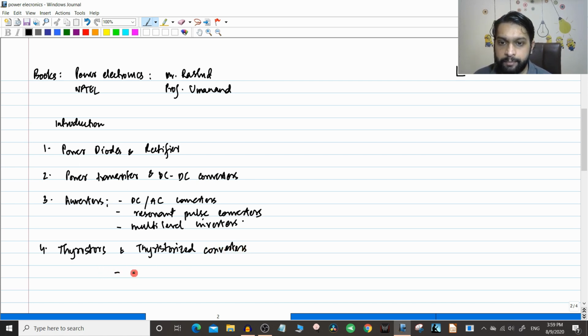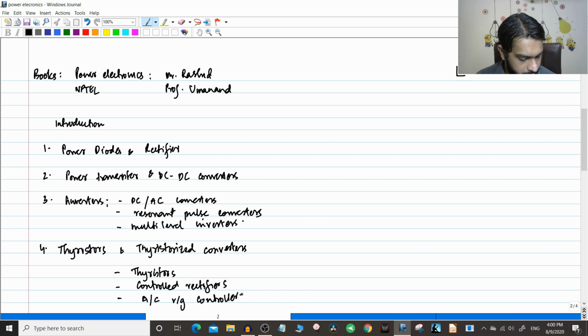So here you will have subdivisions like thyristors. You will be understanding the basics of thyristors, how they work and all those things. Then we will go to controlled rectifiers. Here also we are seeing rectifiers. In power diodes also we are seeing rectifiers, but here you will see what is called a controlled rectifier, and then AC voltage controller. That is the fourth part of the course.